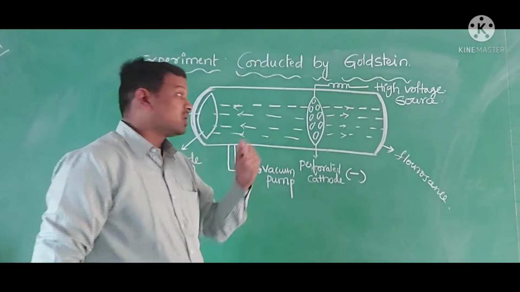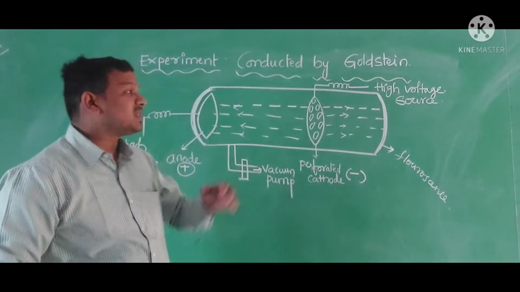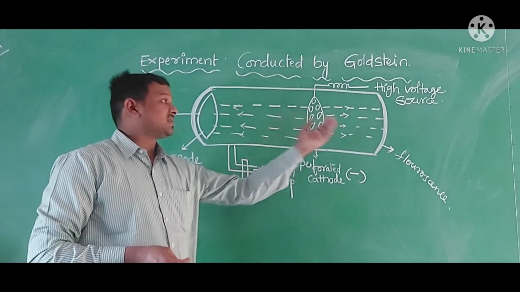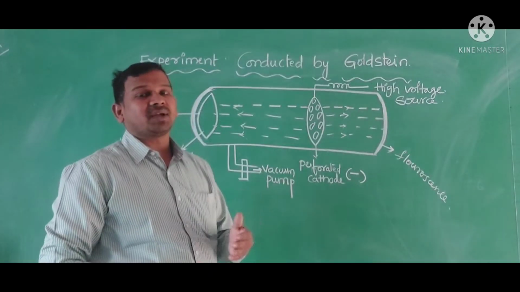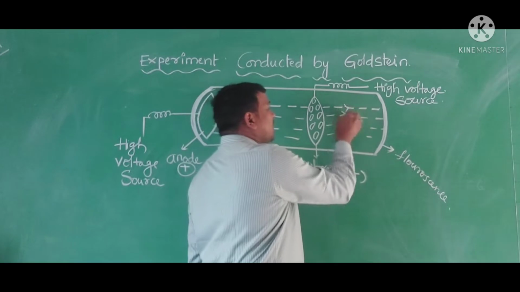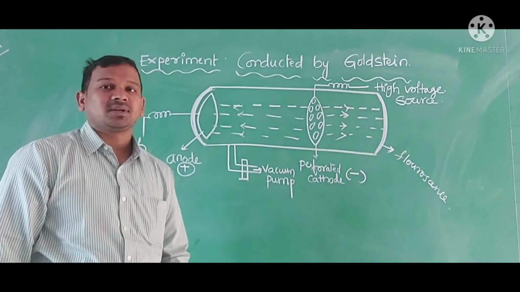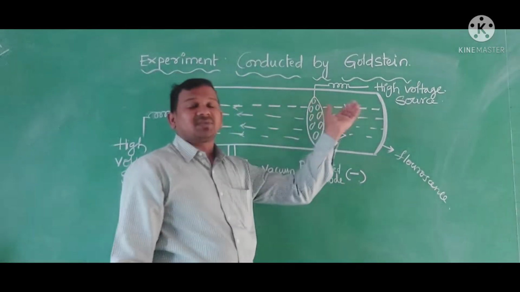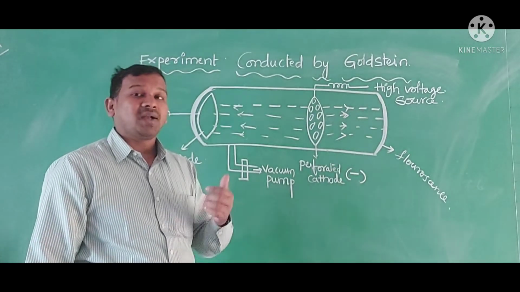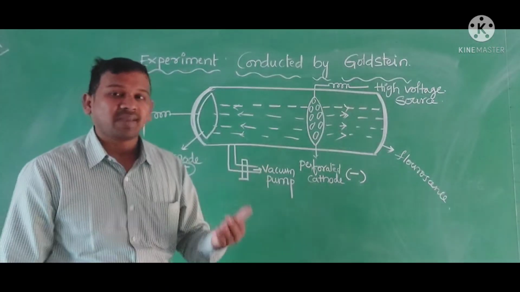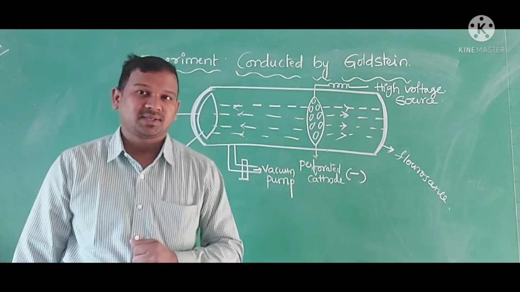But the actual charge present inside the anode rays was discovered later by placing them in a magnetic field. These anode rays get attracted towards the negative side, so the conclusion was that these anode rays have positively charged particles. One more thing he observed is that the positively charged particles going like anode rays, he named protons, and these particles do not all have the same mass.